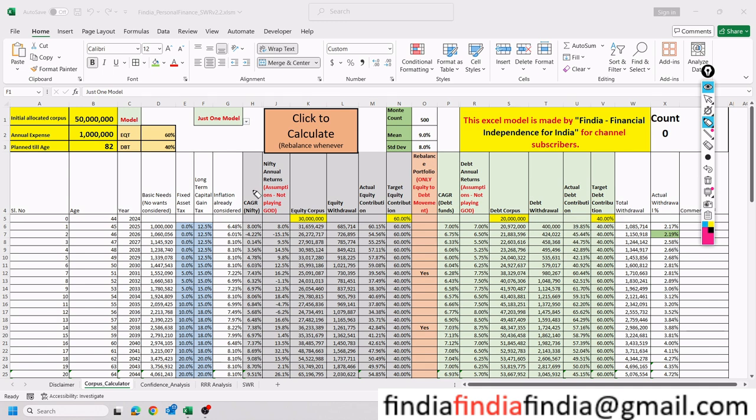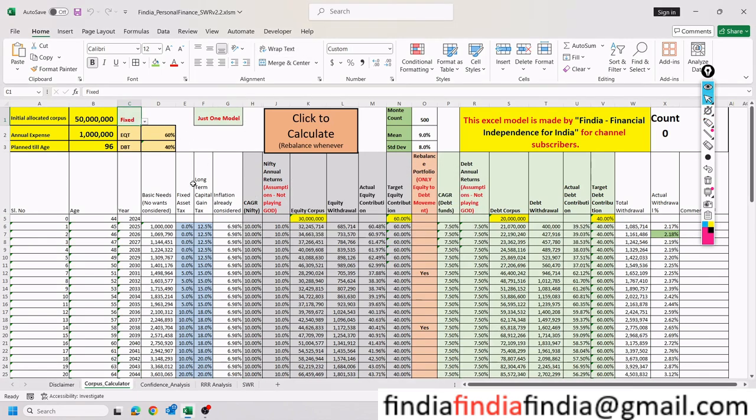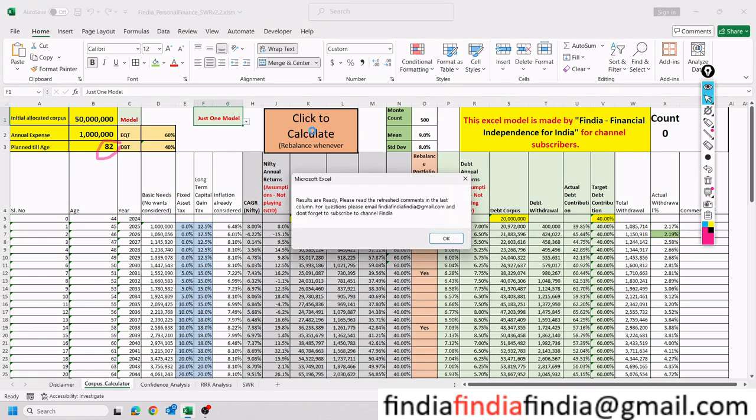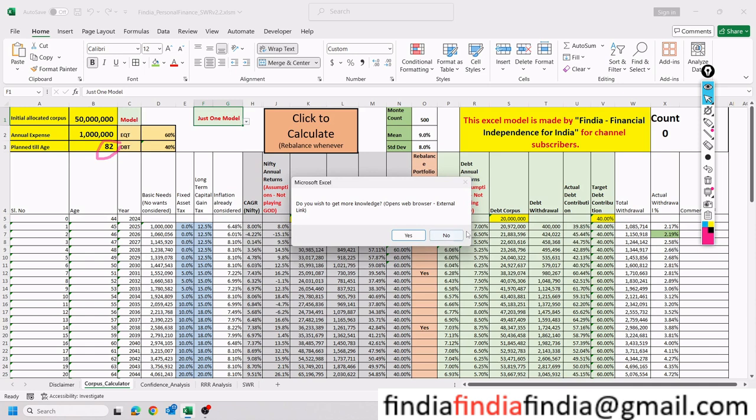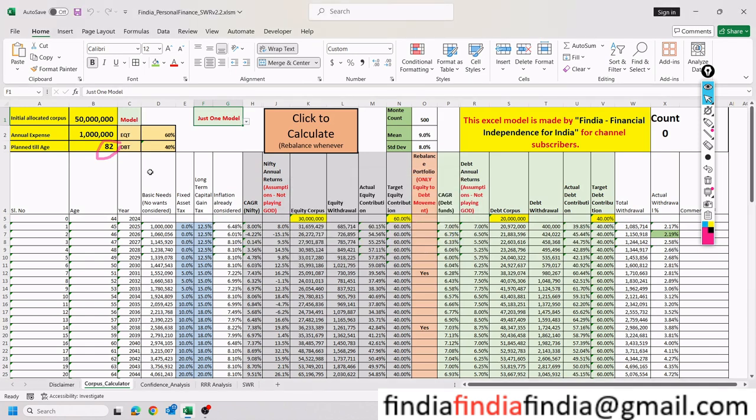Just to repeat, a fixed model, that is 10% Nifty returns, lasts till 96 years. And a one-time model lasts till 82 years. So 96 years versus 82 years.